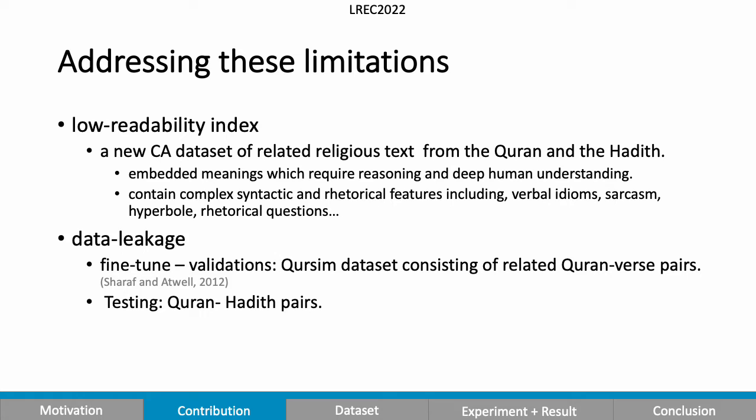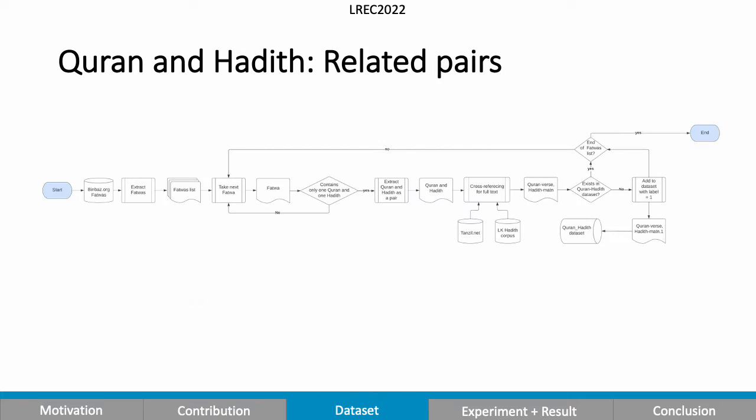To address these limitations, first we created a new classical Arabic dataset of related Quran and Hadith pairs, since they are complex texts with embedded meanings, hence addressing the low readability index. To address the data leakage, we fine-tuned the models on the CoreSim dataset, which consists of Quran verse related pairs. Then we tested them in our Quran and Hadith pair dataset.